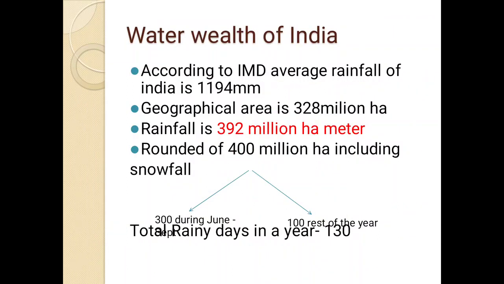Water wealth of India, according to IMD, as I mentioned, the total rainfall is 1194 millimeters. Geographical area that we know is 328 million hectares. If we multiply these two, then we get the figure 392 million hectare meter, that is the total rainfall of India.